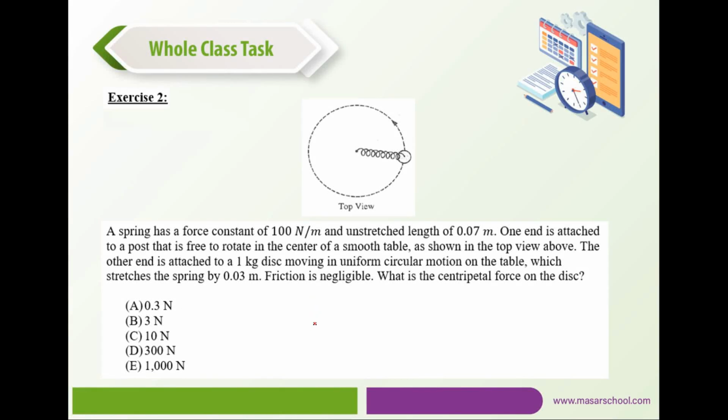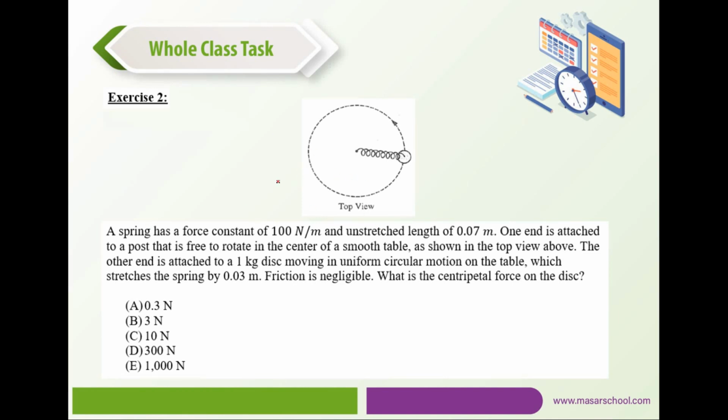A spring has a force constant of 100 newtons per meter and an unstretched length of 0.07 meters. One end is attached to a post that is free to rotate in the center of a smooth table, as shown in the top view above. The other end is attached to a 1 kg disc moving in uniform circular motion on the table. So this is a top view. The motion is contained on a horizontal plane, which stretches the spring by 0.03 meters. Friction is negligible. What is the centripetal force on the disc?